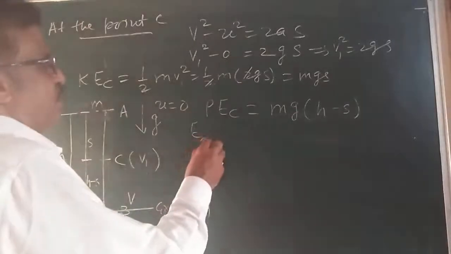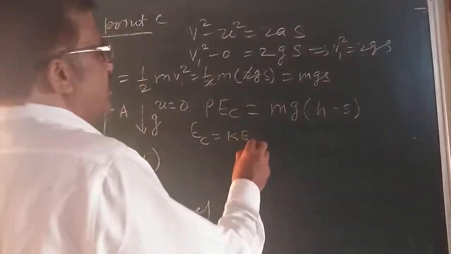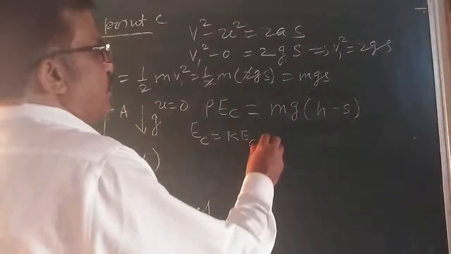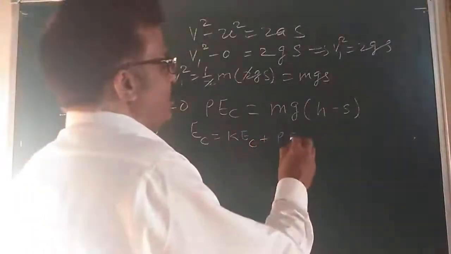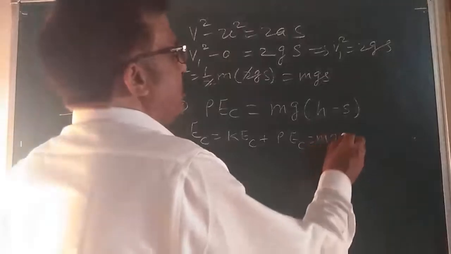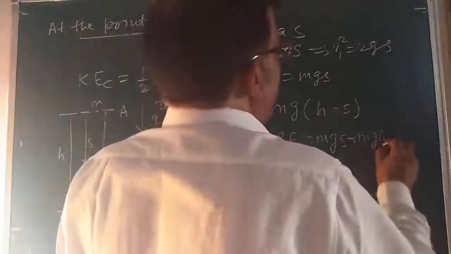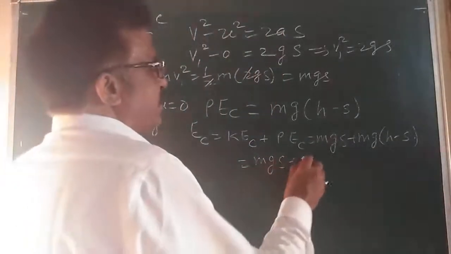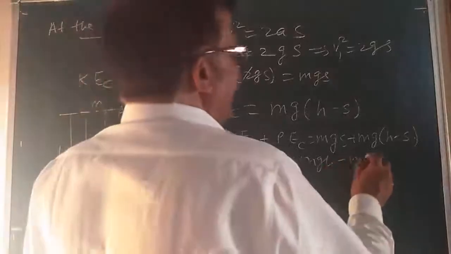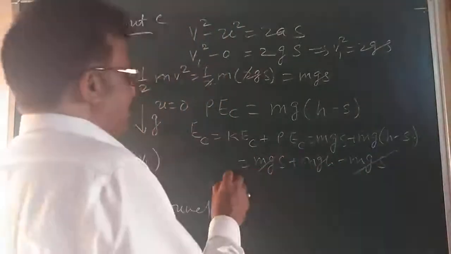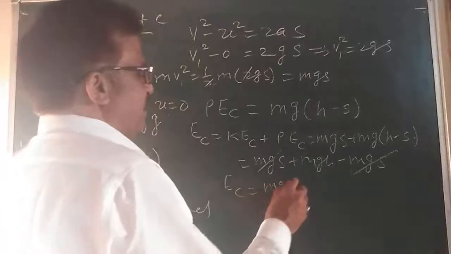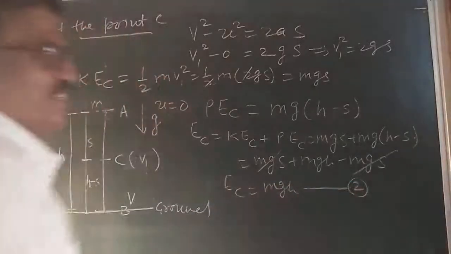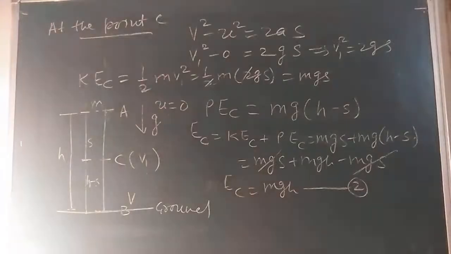So the total energy at the point C is kinetic energy at the point C plus potential energy at the point C. Yes sir, mgs plus mg into h minus s. So I can write mgs plus mgh minus mgs. So this and this cancel. The total energy again we can see, that is mgh. So you can see this energy is equal to the energy of A. Is it clear? Yes sir.